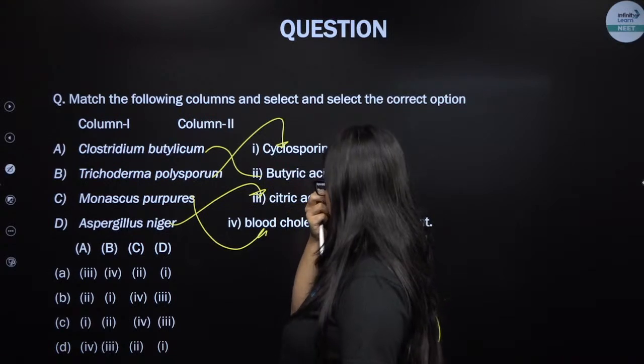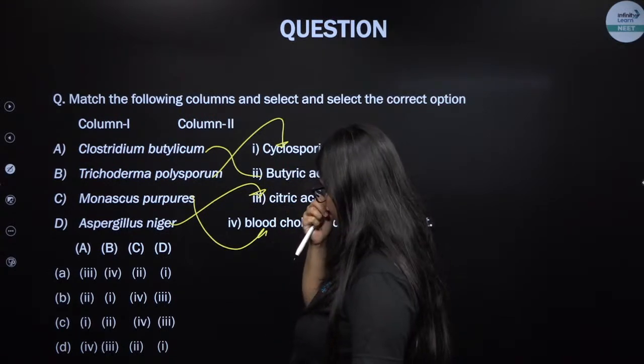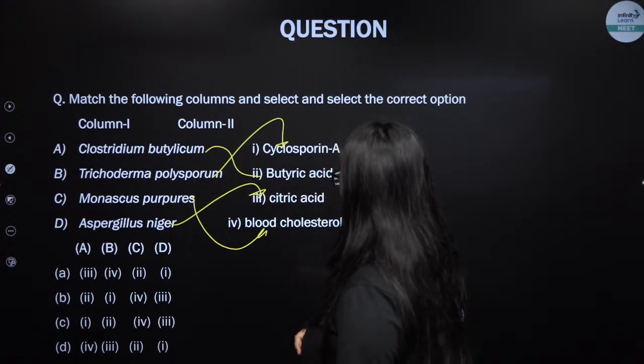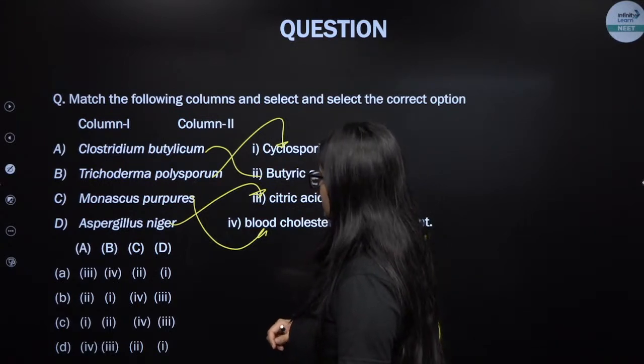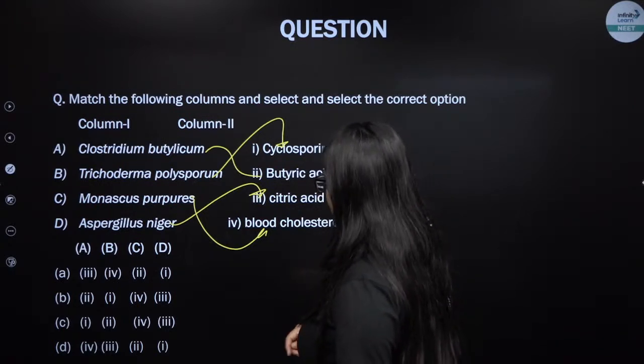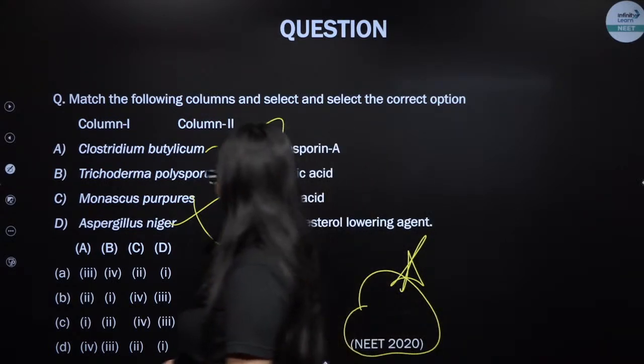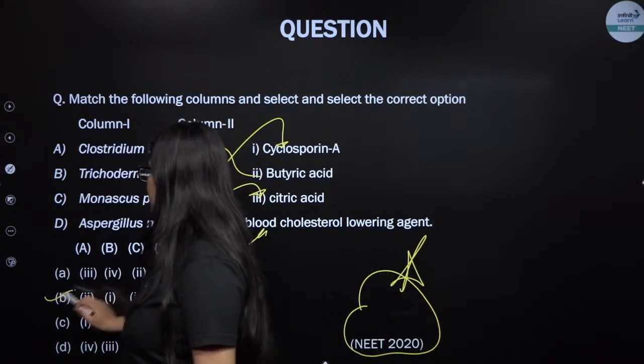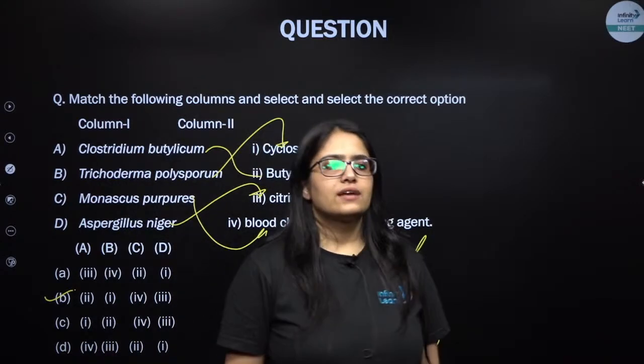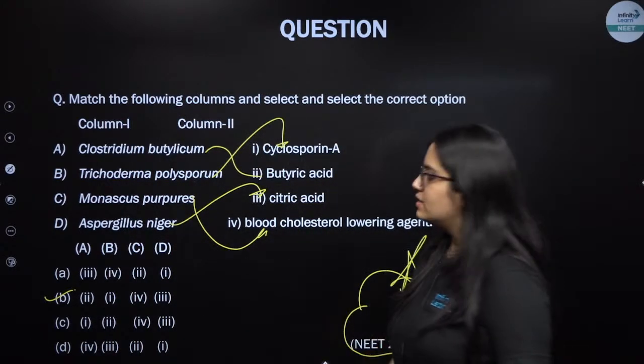So the answers should be A should go with 2, B should go with 1, C should go with 4 and D should go with 3, right? D should go with 3. So I guess the second is the correct one. Yes, excellent, excellent. Now let's see the next question.